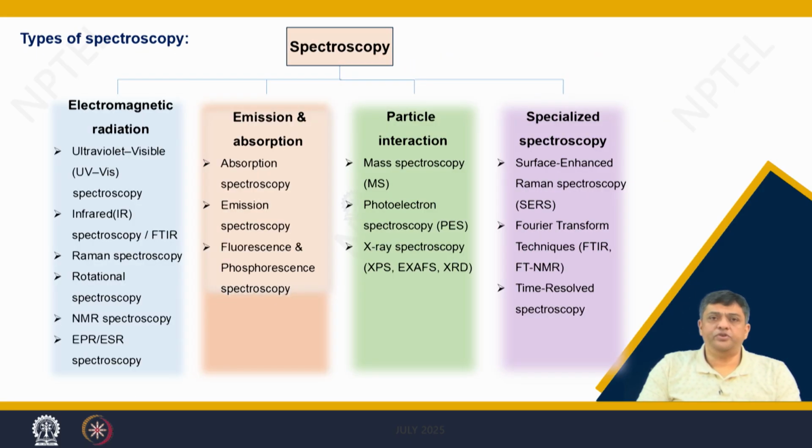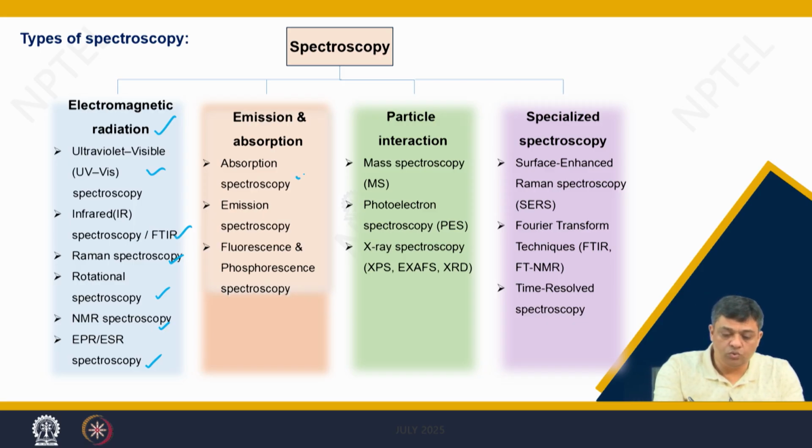You have various types of spectroscopy. You can have electromagnetic radiation based analysis, which gives you various types of techniques. You can have emission and absorption based studies, that gives you various types of techniques.